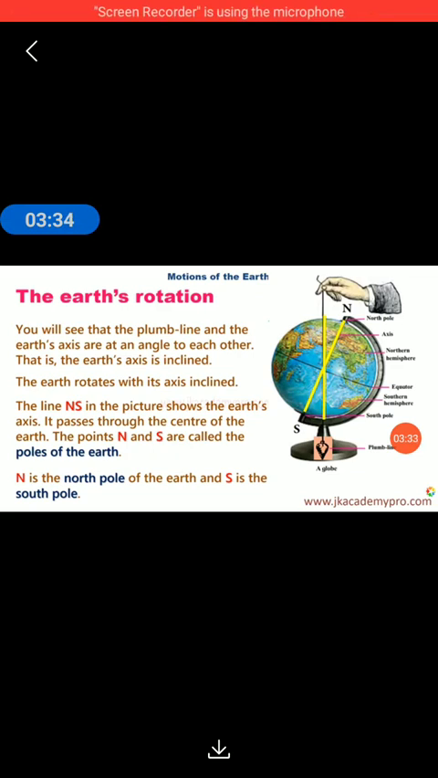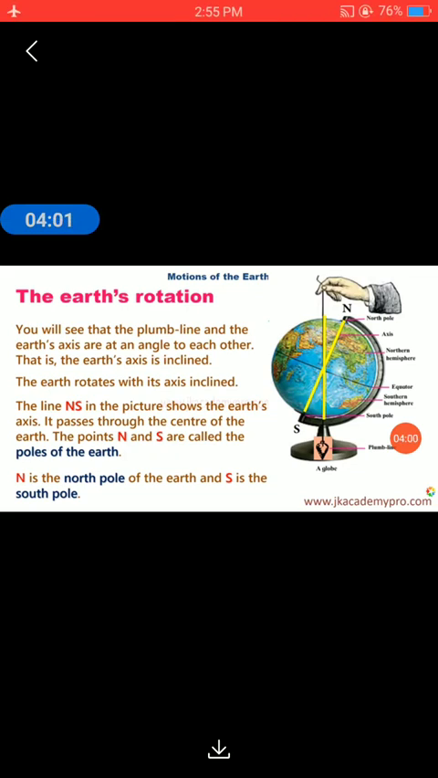We have already learned what is axis. An axis is an imaginary line around which the object moves. So in this case, the earth is moving around an imaginary line which is called axis. And this axis of earth's rotation is not straight. It is inclined, or you can say it is tilted. So earth rotates with its axis inclined.